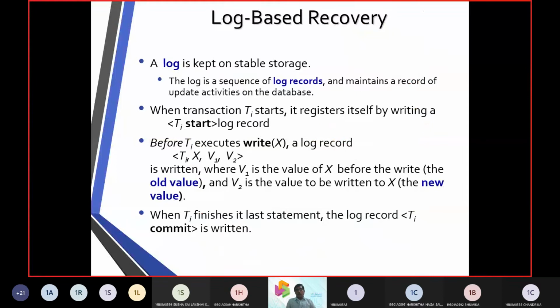Now, whatever operations we do over the data, we call it a log. It is kept as stable storage. A log is a sequence of log records, and they maintain all the updates that happen on the database.